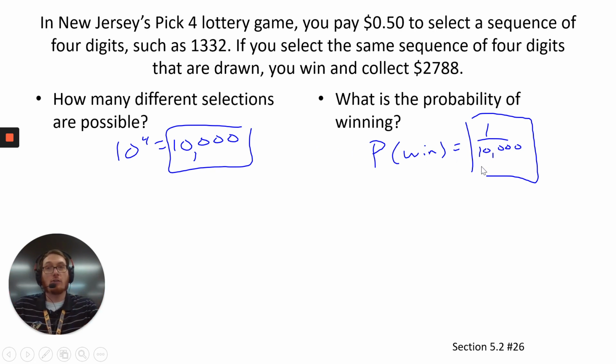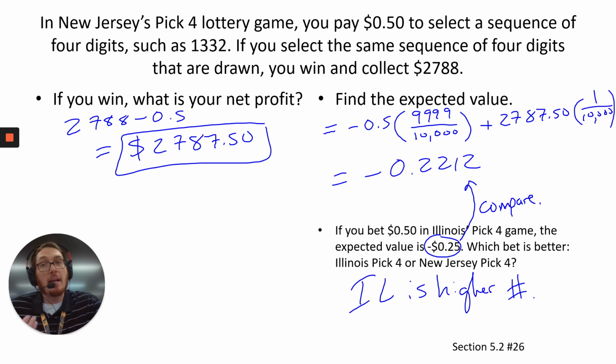Now, I base those two answers just on the fact that it's a pick 4 lottery game. I don't care how much I paid. I don't care how much I win. All I'm caring about is how many options, what's the probability I win, and then I can use that to help move forward. If I win, my net profit is how much I collect minus how much I put into the game. So it's the $27.88 minus the 50 cents I put in, and I end up with a profit of $27.87 and 50 cents. Okay, just under the amount because I have to get my 50 cents back, and then the rest is my profit. The whole point of the setup of those 3 pieces is to find the expected value.